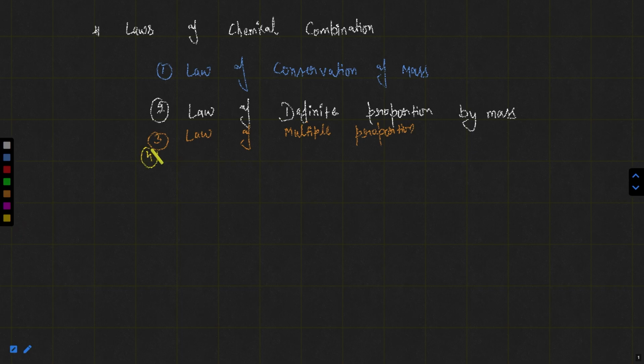The fourth law is the Gay-Lussac law of gaseous volumes.